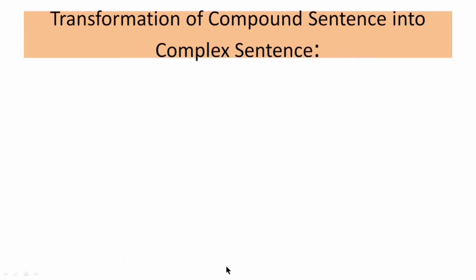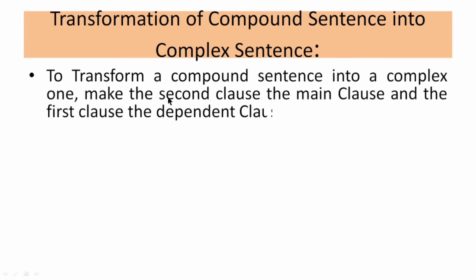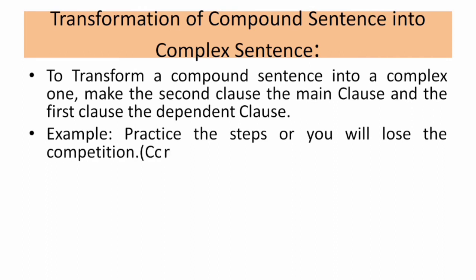Let's move towards the next, that is transformation of a compound sentence into a complex sentence. How to change a compound sentence into a complex one? To transform a compound sentence into a complex one, make the second clause the main clause and the first clause the dependent clause. How? The sentence has two parts, principal and dependent. So what we have to do is make the second one the main clause and the first one the dependent clause. The concept will become easier by seeing the example.